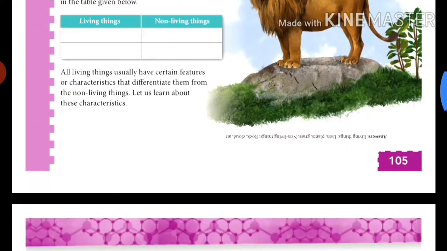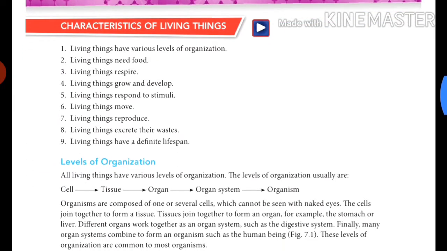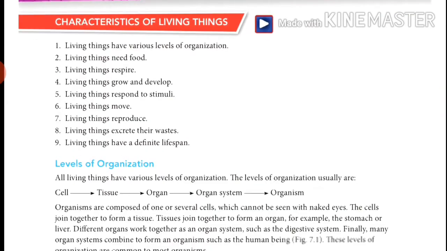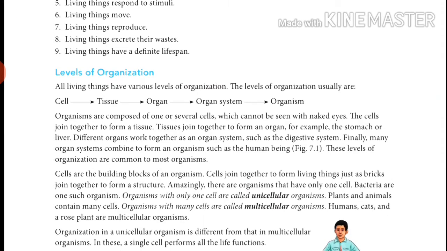So guys, in the previous video, we have discussed the characteristics of living things. In that, we discussed the first topic, levels of organism. Just revise it. In that, first we discussed the cell. What is the meaning of cell? Cell is the smallest unit of any living organism. Then tissue. What was tissue?